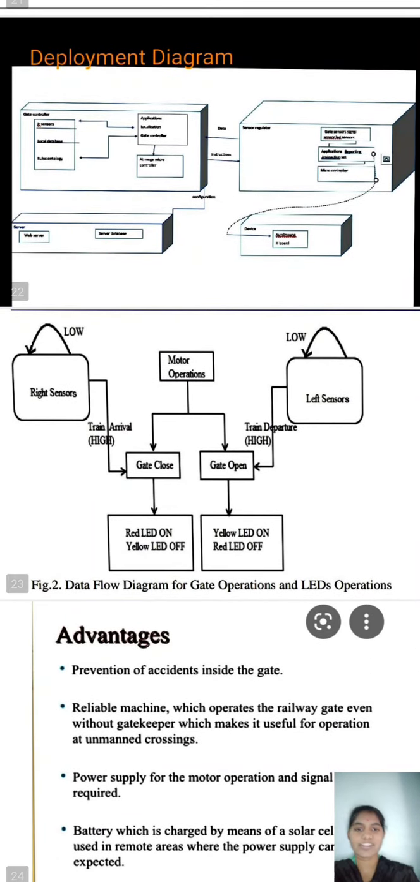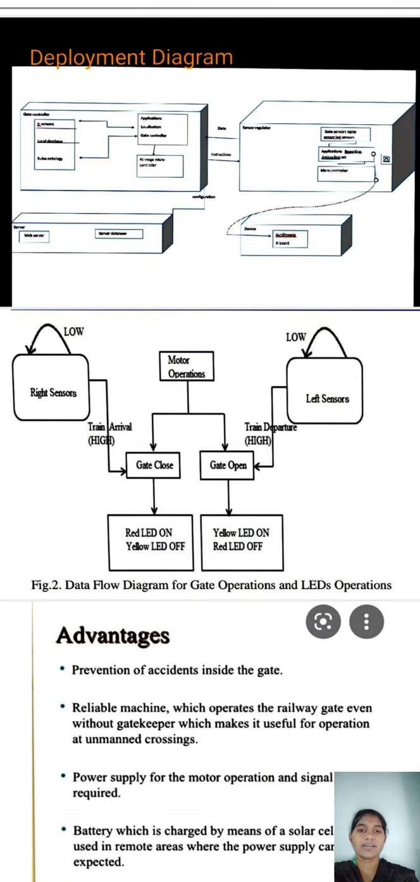This is the operations of opening and closing the gate. Right sensors, left sensors. Right sensors are used for arrival of the train. Left sensors are used for departure of the train. The servo motor is used for opening and closing the gate. If the right sensors indicate a train arrival, the gate is closed by using the servo motor, and a red light is on to the road users, and green light on to the train to pass through the junction.